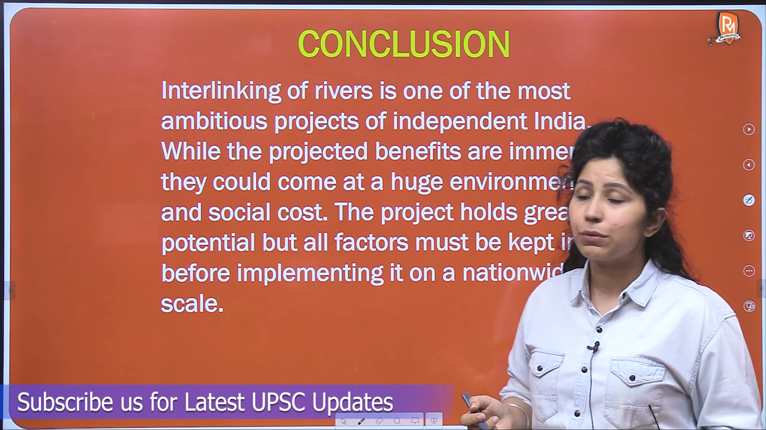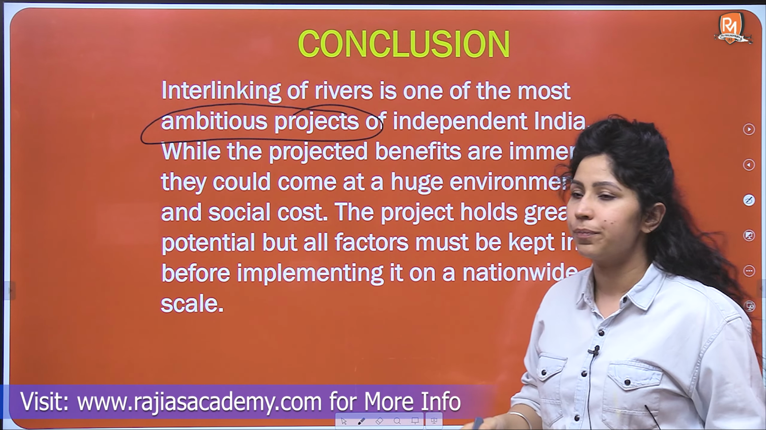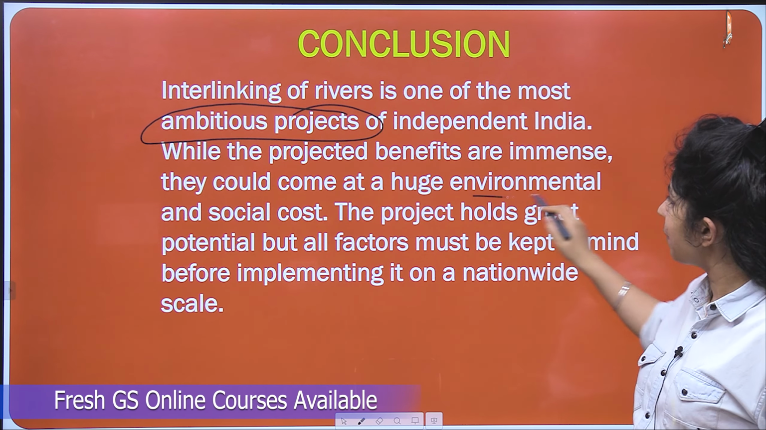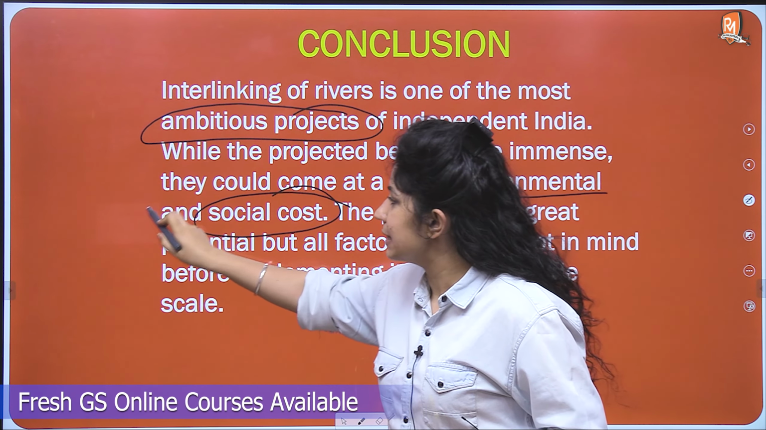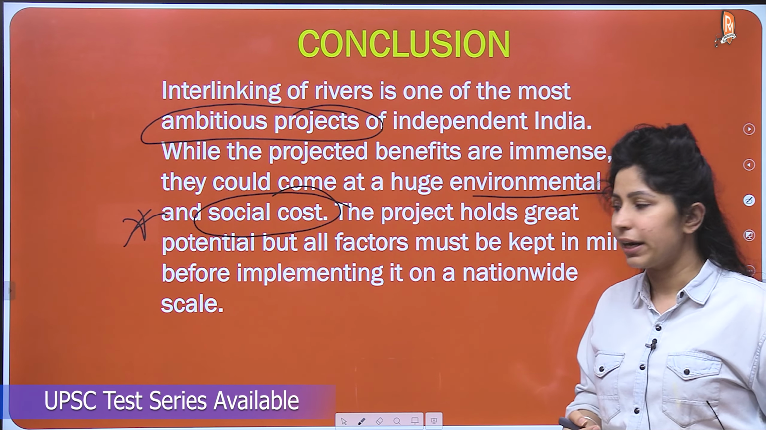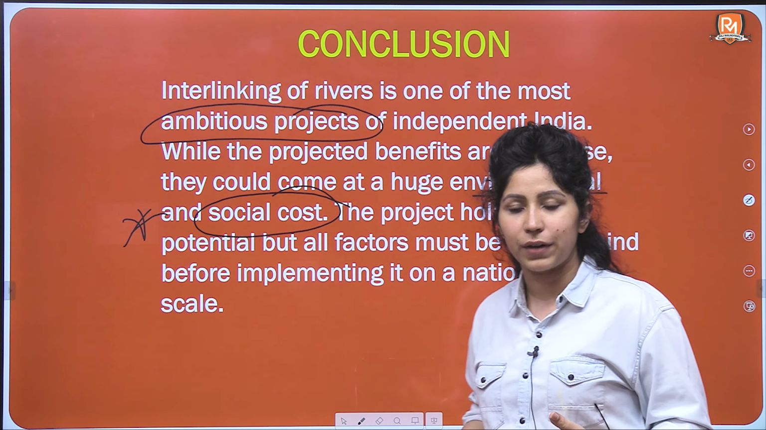So interlinking of rivers is one of the most ambitious projects of independent India. While the projected benefits are immense, they could come at a huge environmental and social cost. This is very important, the social cost involved therein. The project holds great potential, but all factors must be kept in mind before implementing it on a nationwide level.